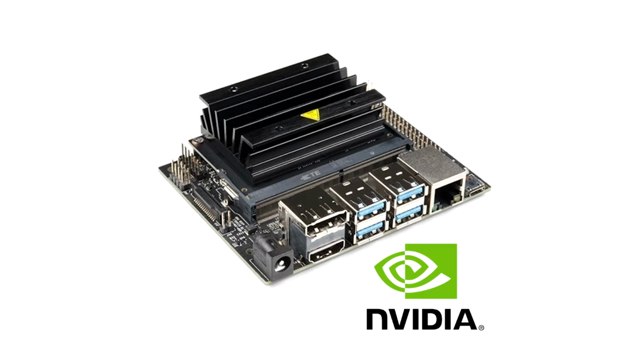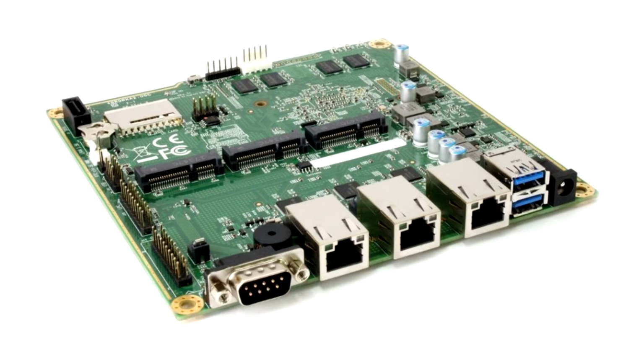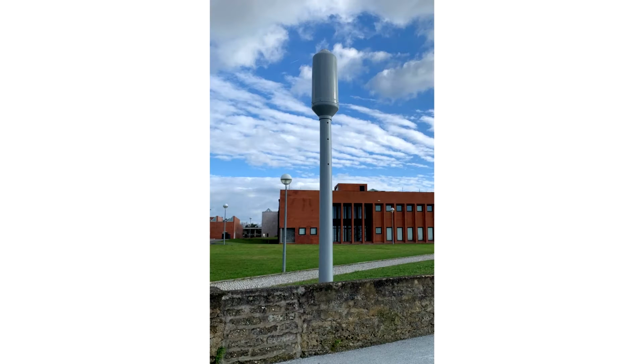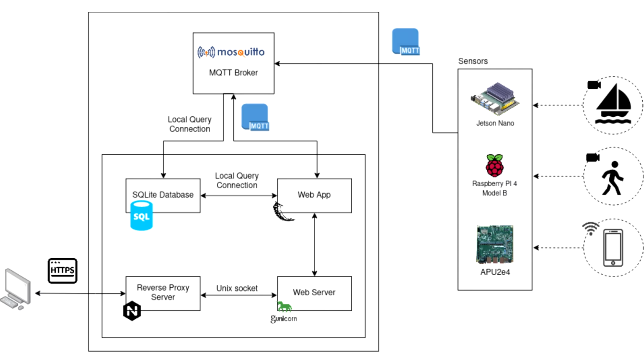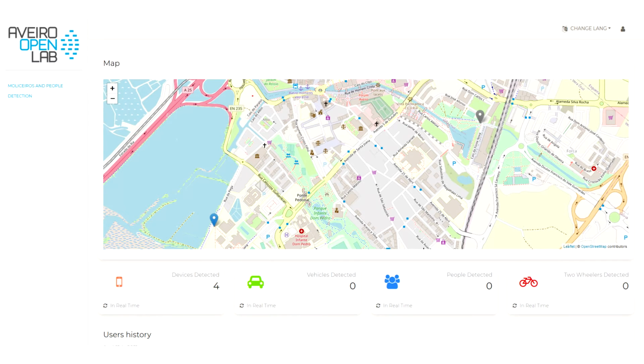We use a Jetson Nano running an object detection model to obtain that data from the video camera. To obtain the number of devices, there is a wireless interface in monitor mode and an APU inside the IT smart lamp post. All of this data is sent through a MQTT connection to a central broker, and our backend subscribes to the topics to obtain the information. Lastly, we present it in the dashboard in real time.